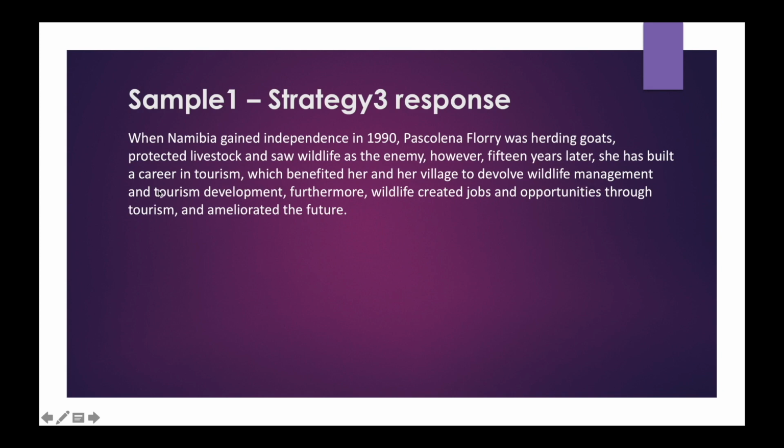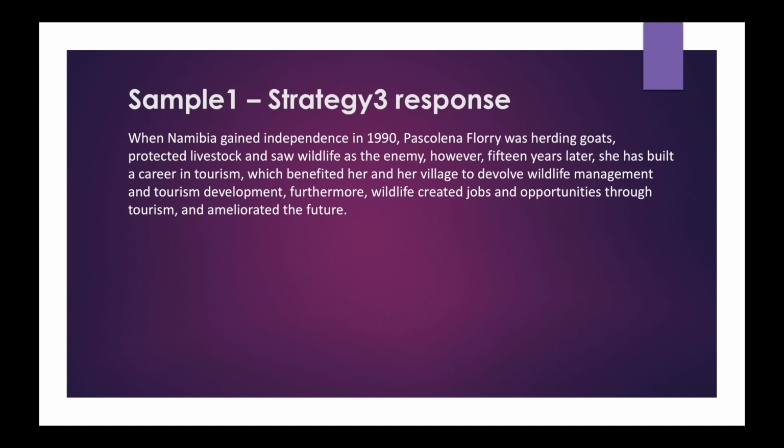To devolve wildlife management and tourism development. Furthermore, wildlife created jobs and opportunities through tourism. Because of tourism, jobs and opportunities are created. This is supporting the previous sentence, so use furthermore or moreover. Here you can paraphrase the words such as protected, to guarded or something else. Saw as considered wildlife as the enemy. Devolve as transfer, to transfer wildlife management and tourism development.